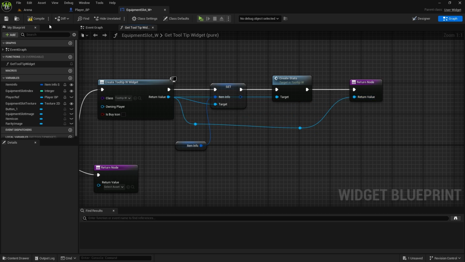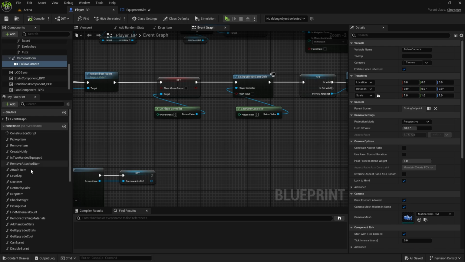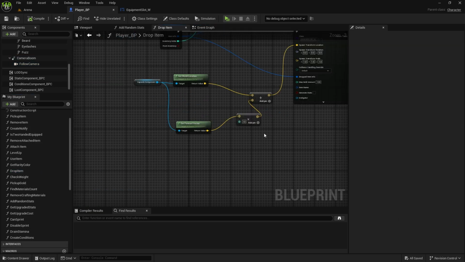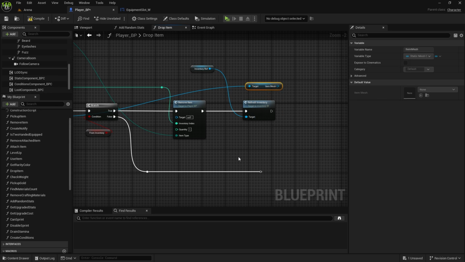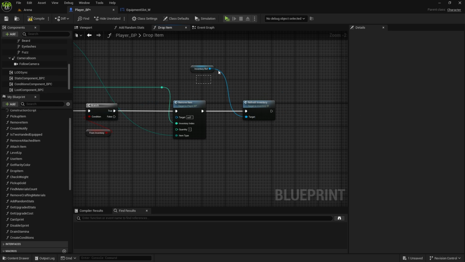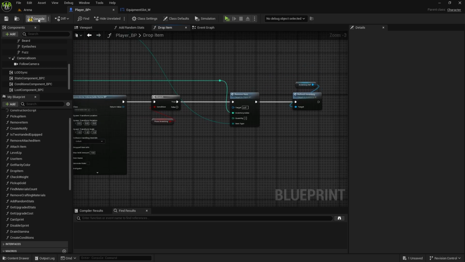There is one more issue: at the moment if you drop some item it will stay in the air, and if you go to your drop item, all you have to do is remove this set simulate physics, because we have removed time dilation and that part when we turn them back on, so it doesn't work anymore. So remove it, compile and save, and that will fix the issue.